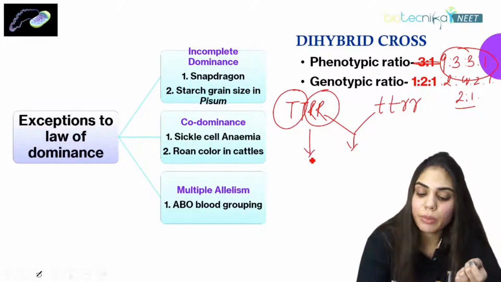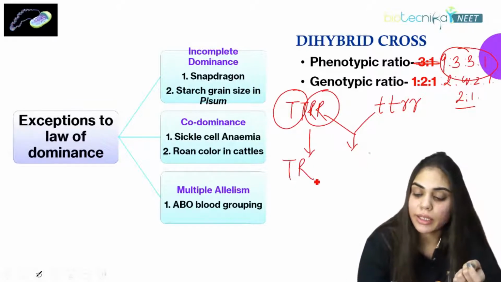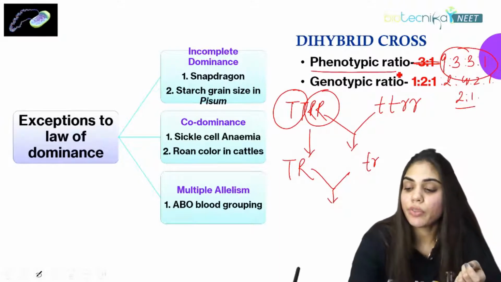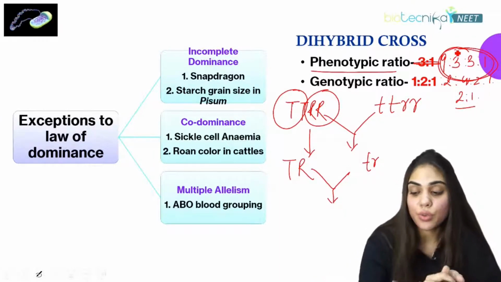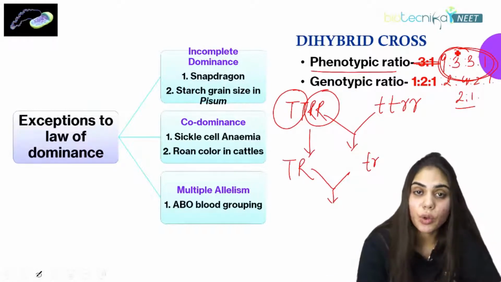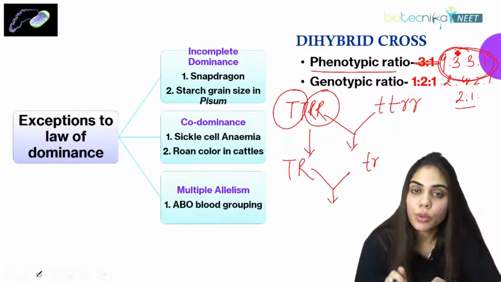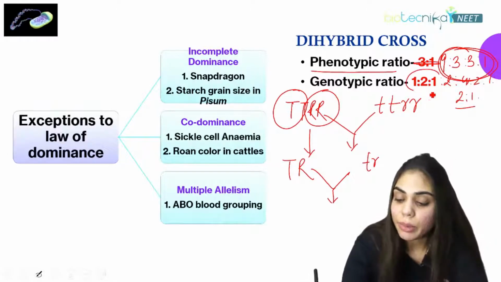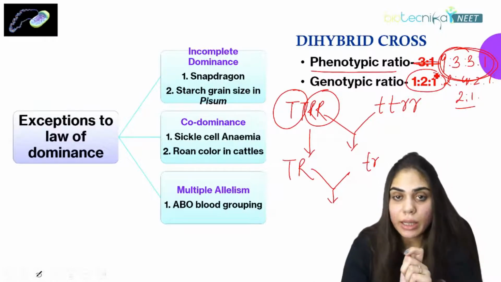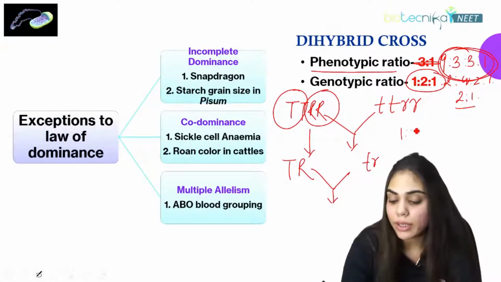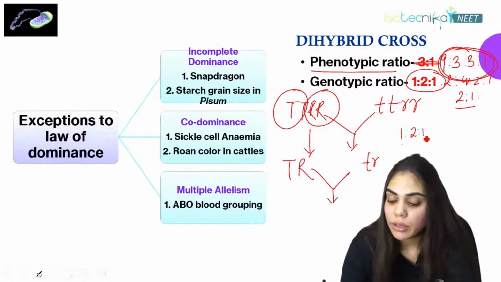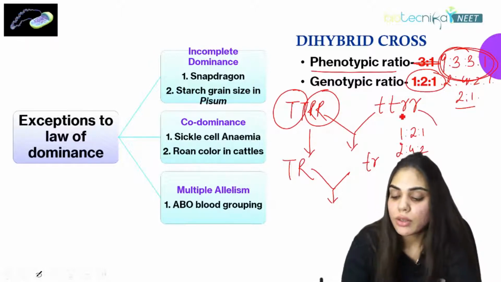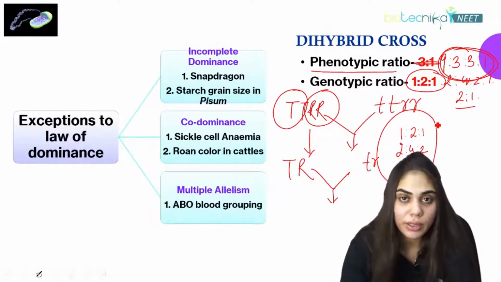And how will the gametes be formed now? Capital T, capital R, small t, small r. And further we will get the phenotypic ratio of 9:3:3:1, and here the genotypic ratio is 1:2:1, 2:4:2, and again 1:2:1. So how do you remember this ratio for genotypic? In genotypic, we have seen in the monohybrid cross it is 1:2:1. So just double it: 2:4:2, and again write 1:2:1. So this is the final genotypic ratio for a dihybrid cross.